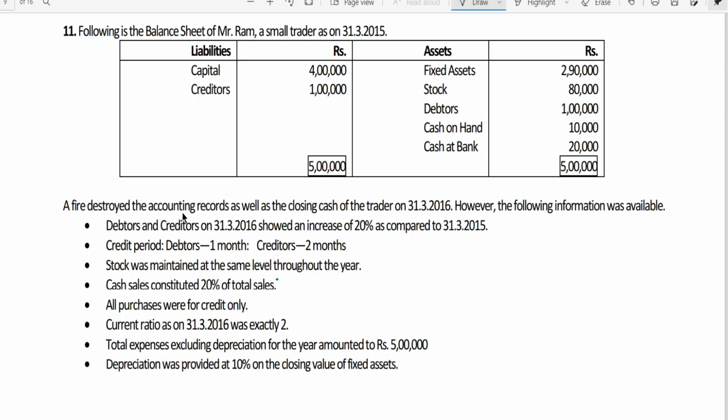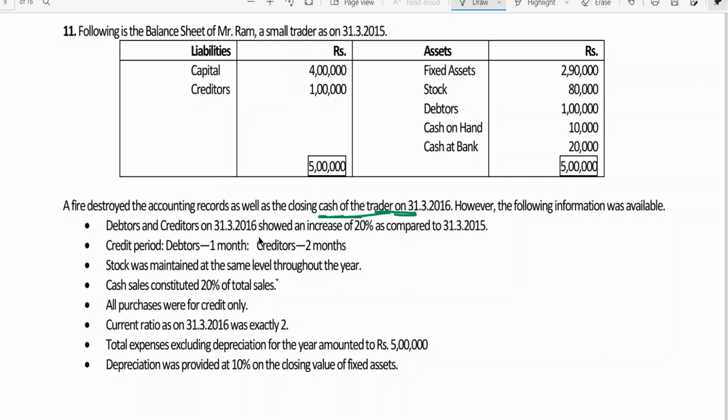A fire destroyed the accounting records as well as the closing cash of the trader. That means the information on closing cash in hand is not there. Whatever the amount of closing cash in hand was, it has been totally destroyed in the fire accident. So closing cash in hand will be zero. However, the following information was available.